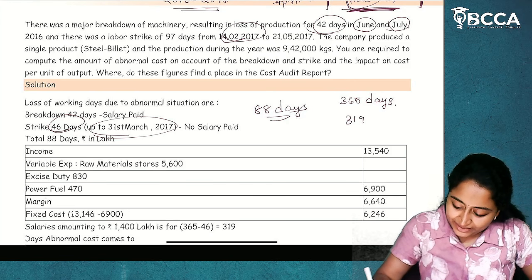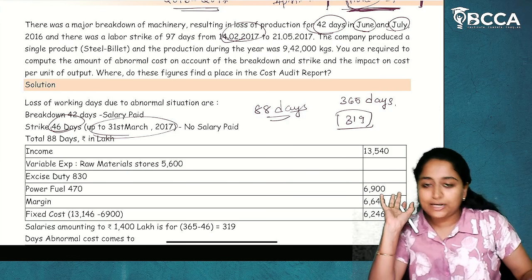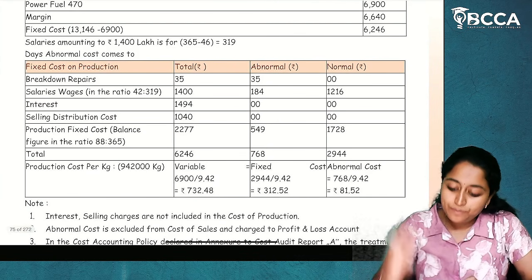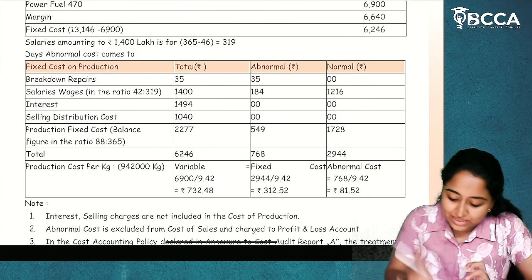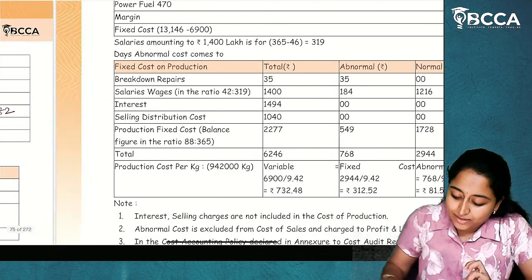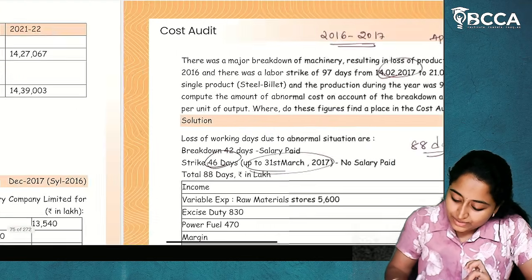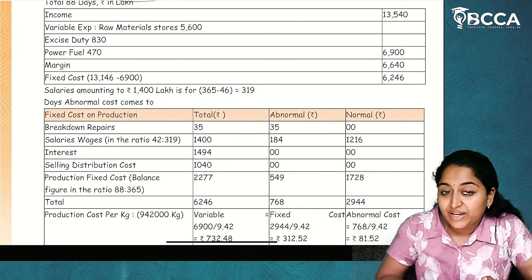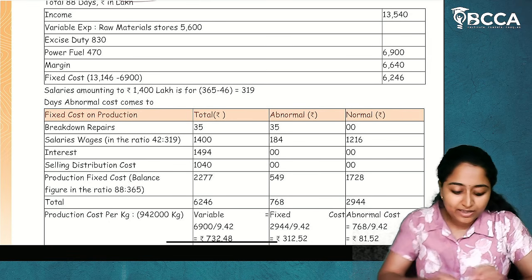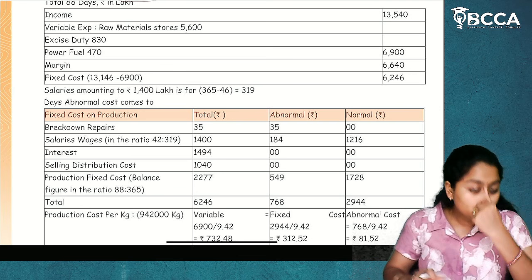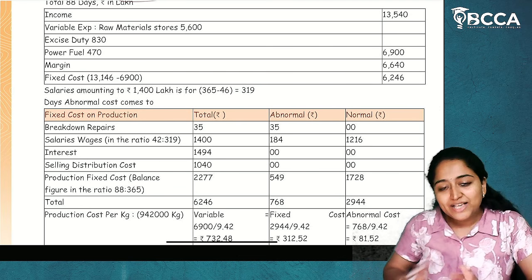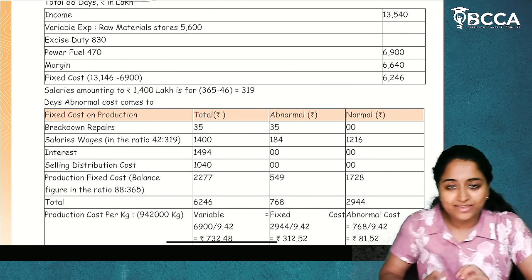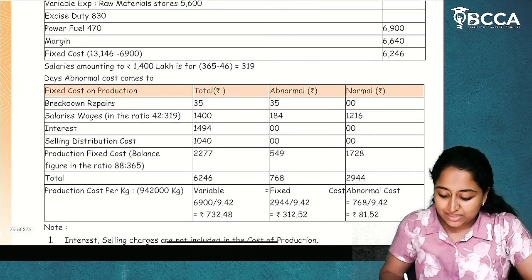So for 390 days, the payment of salaries is being done. I hope it is clear to you. Salaries amounting to 1400 lakhs is for the period of 319 days, not for 365 days and not for 365 minus 88, 277 days. Other expenditures we have considered to be 277 and 365, but here it is not like that. Here it is for 319 days. I hope it is clear.